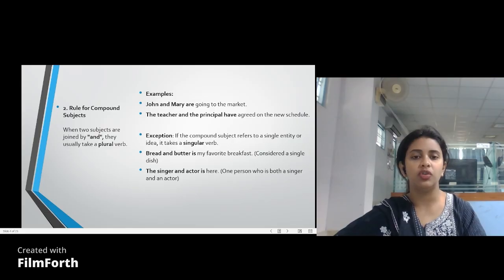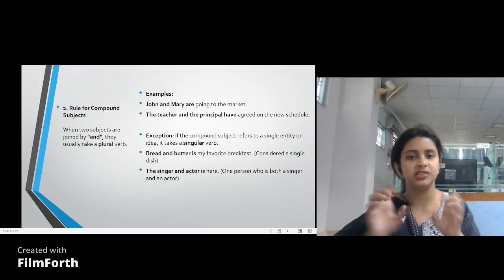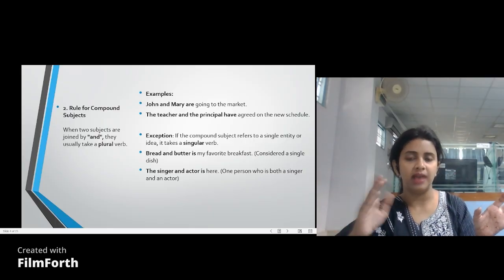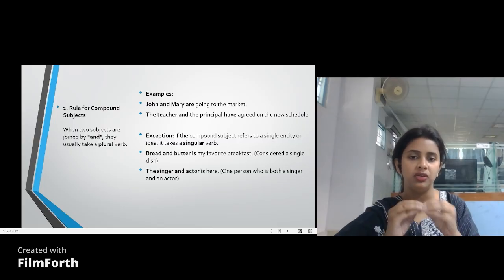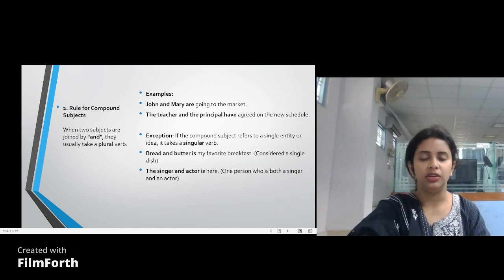So the idea is in your head. You have to ensure whether you're taking it in a singular way or it is a plural entity. If it's two separate things, John and Mary, you'll have are with it. But if it's bread and butter, or singer and actor is here, in that case, you use a singular verb with it.